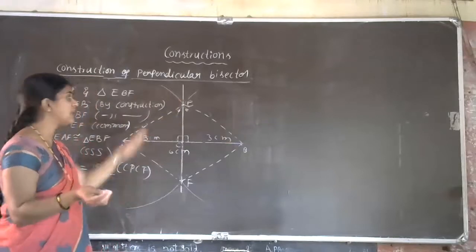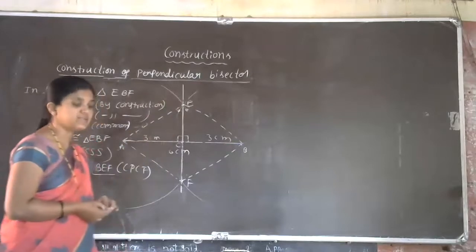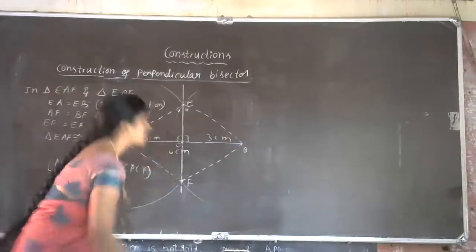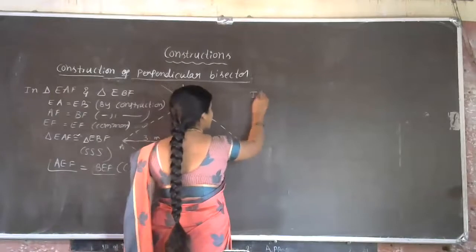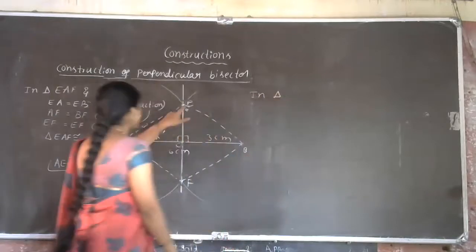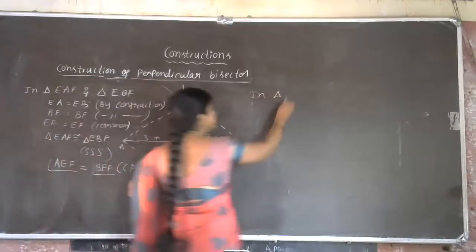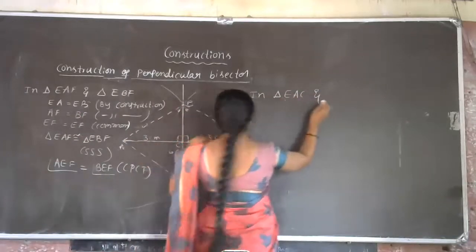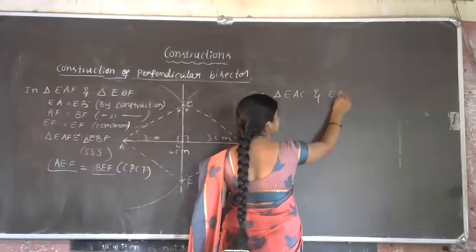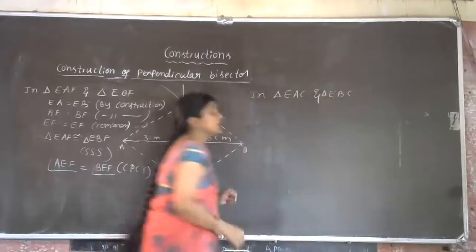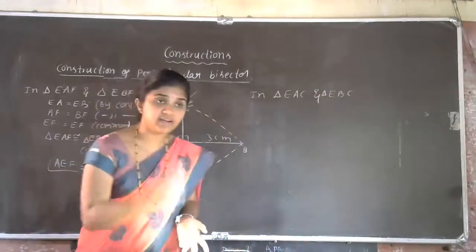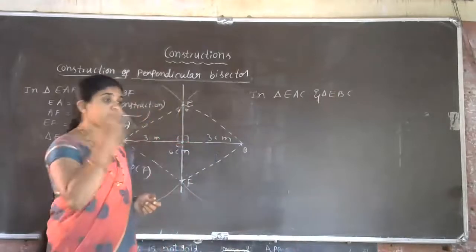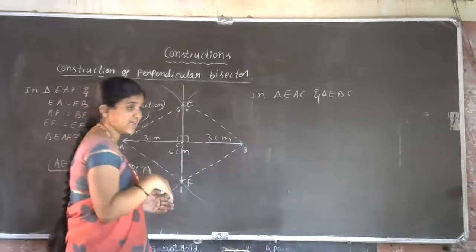Now we have to choose these two triangles, actually the required triangles. Now let us take in triangle EAC and in triangle EBC. First two parameters fixed, that we took now actually.